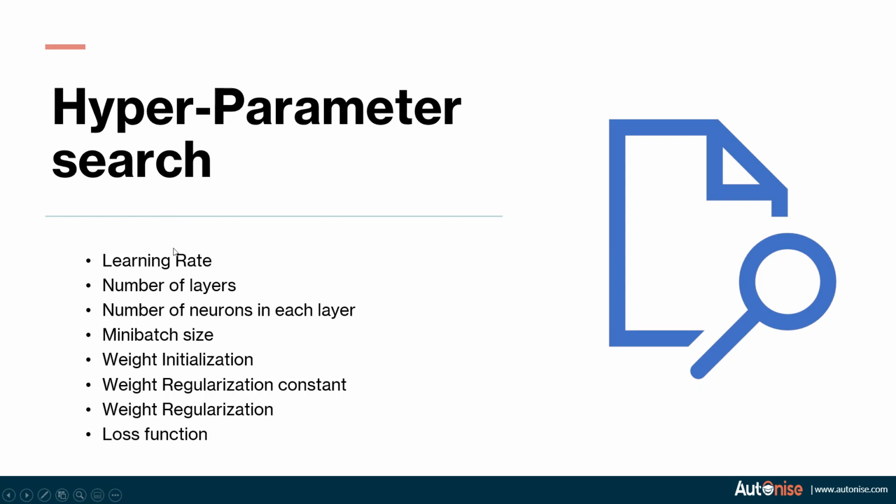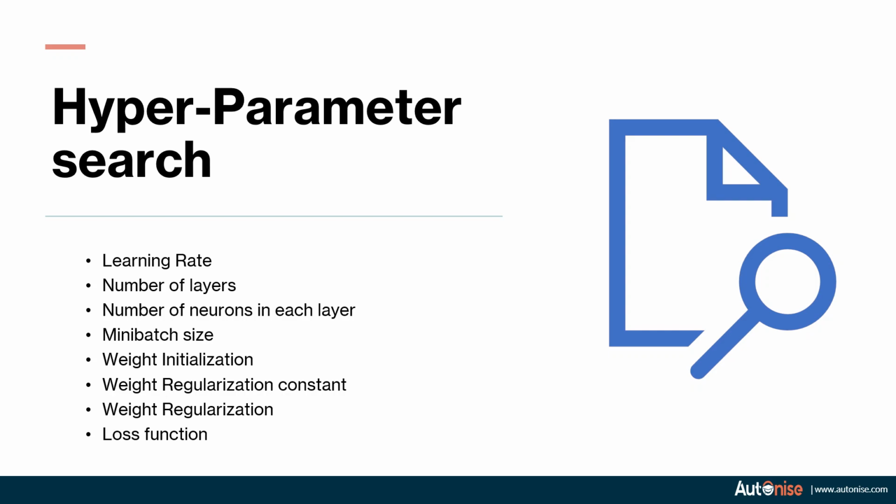So start with a small learning rate, keep on increasing it till you see that your loss function starts decreasing. This will ensure that your model does not start at a very high learning rate and it does not converge because of that. So find out the optimal learning rate.